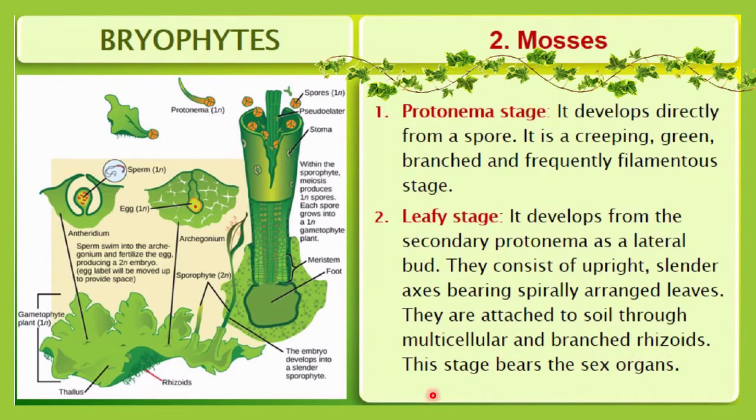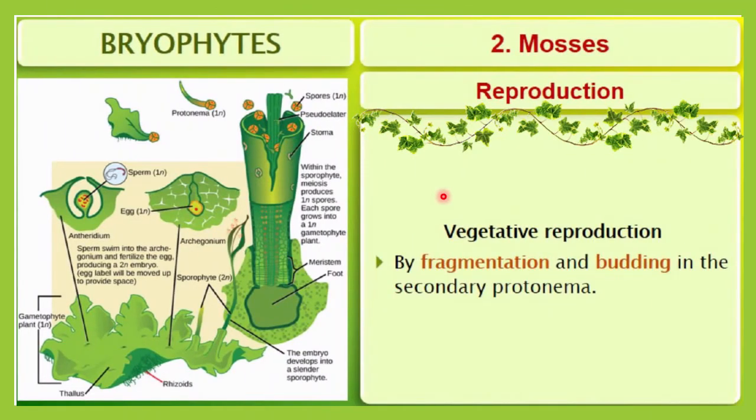This stage bears the sex organs, and in this stage you will observe the male and female sex organs. So now let me discuss reproduction in mosses. First of all, let me start with vegetative reproduction. Here vegetative reproduction occurs with the help of fragmentation and budding in the secondary protonema. This is the secondary protonema, in which fragmentation and budding may occur, and this is one kind of vegetative reproduction in mosses.